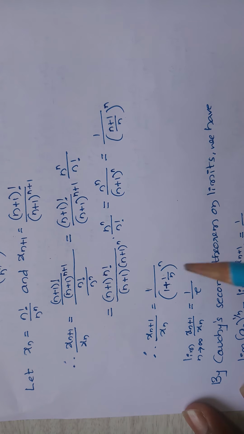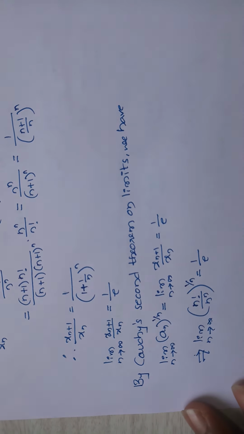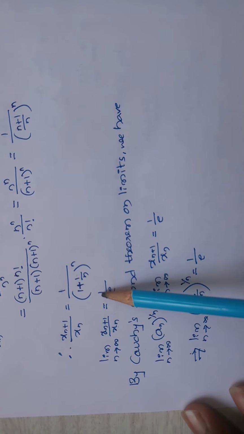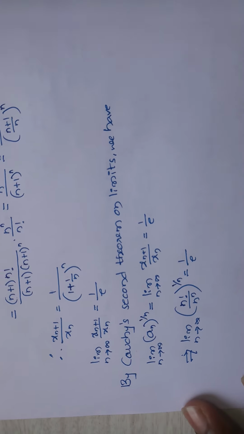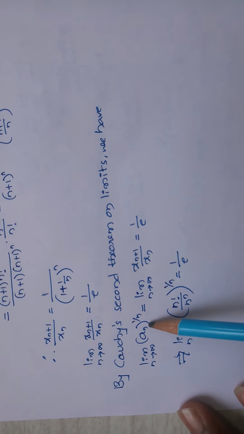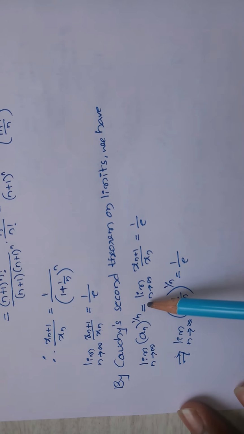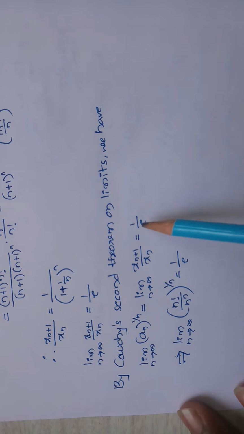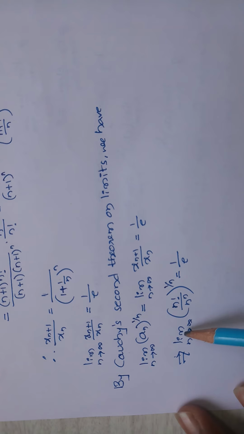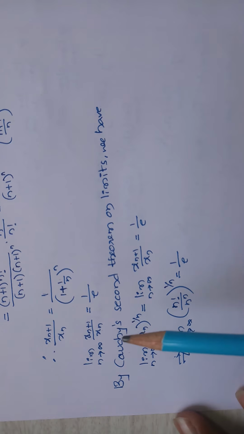Therefore the limit as n tends to infinity of xn plus 1 divided by xn is equal to 1 by e. So by Cauchy's second theorem on limits, the limit as n tends to infinity of xn to the power 1 by n is equal to the limit as n tends to infinity of xn plus 1 divided by xn, which is equal to 1 by e. That implies the limit as n tends to infinity of n factorial divided by n to the power n, whole to the power 1 by n, is equal to 1 by e. So this is the solution for your example.